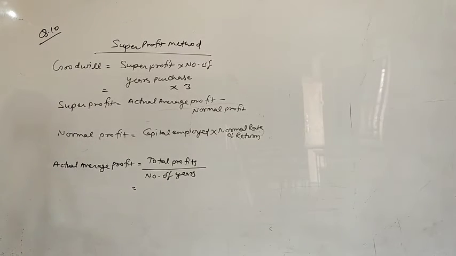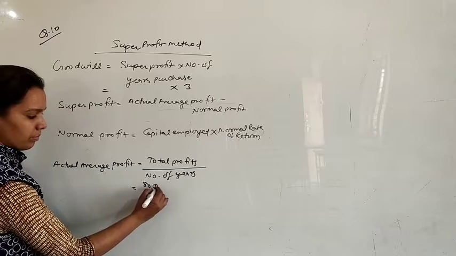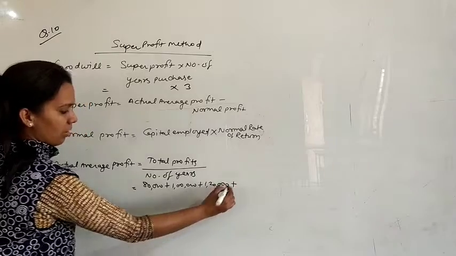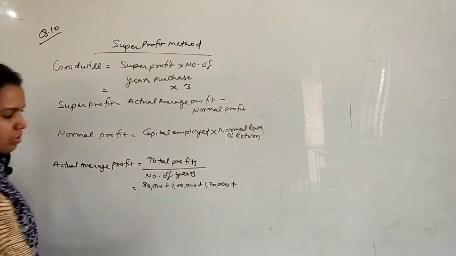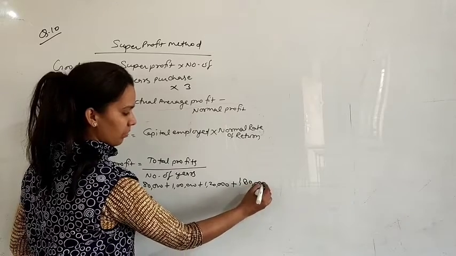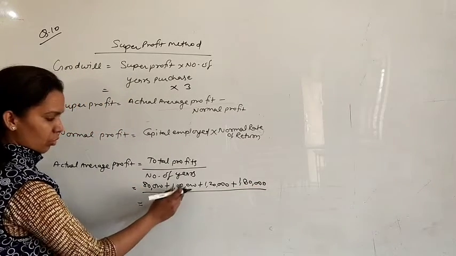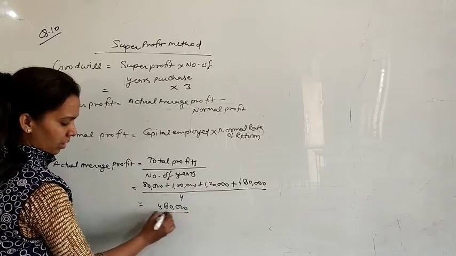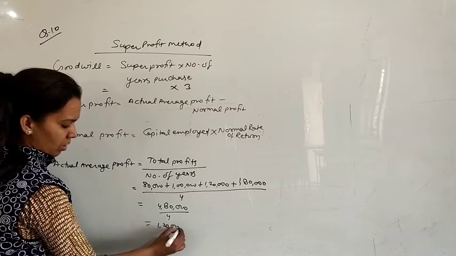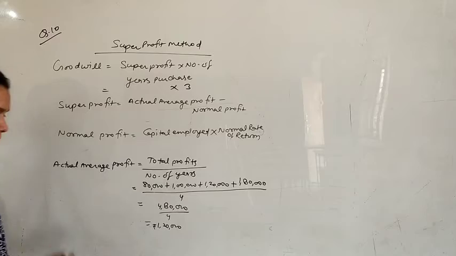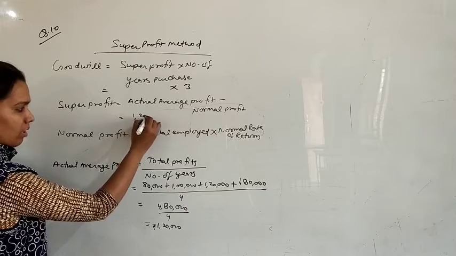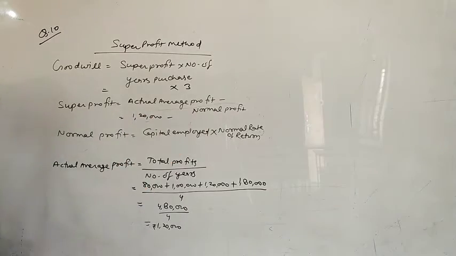So total profits are 80,000, 1 lakh, 1,20,000 plus 1,80,000, divided by 4. So this is 4,80,000 divided by 4, meaning 1,20,000 is the amount of average annual profit. So this average annual profit will be valued here, 1,20,000. Now normal profit. We will find normal profit by capital investment and normal rate of return.